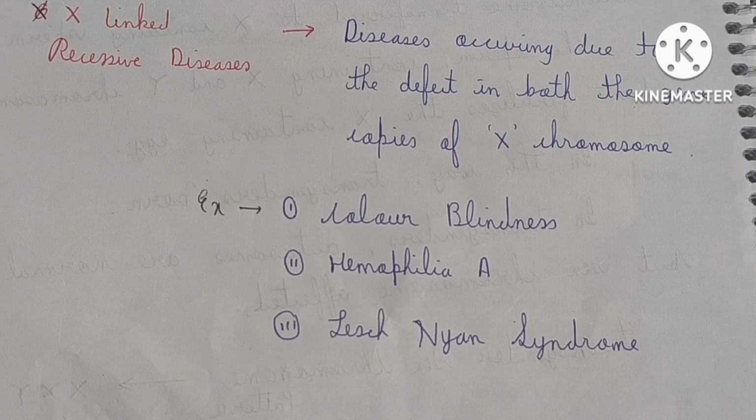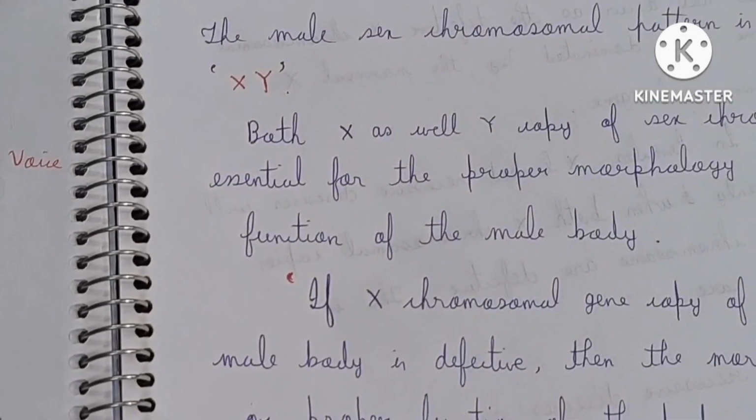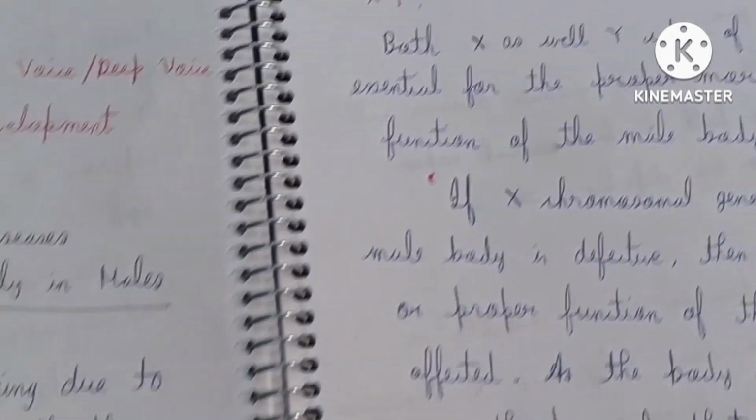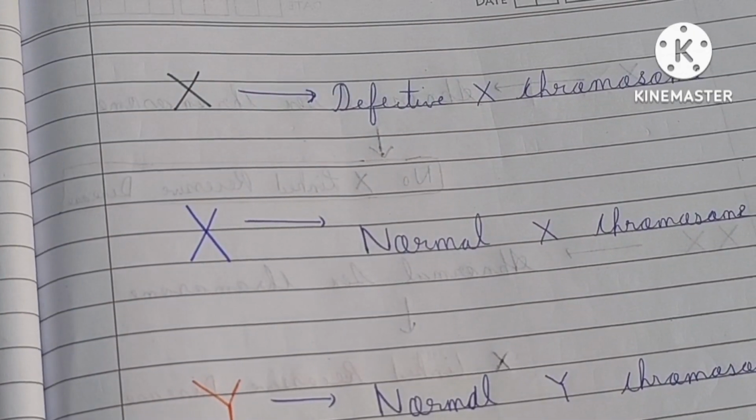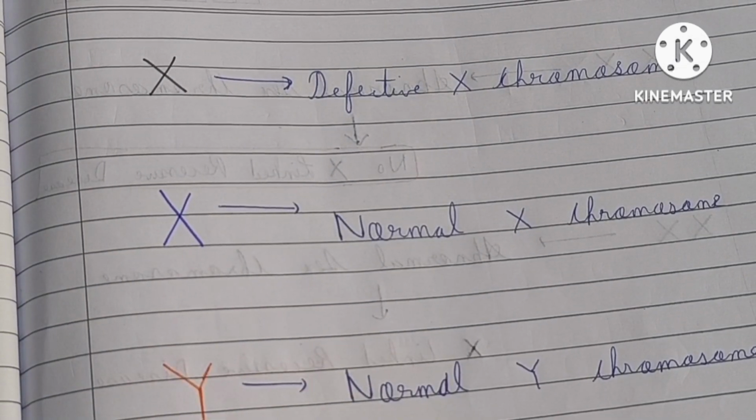Now I want to discuss why this X-linked recessive disease occurs mostly in males. So this is my next topic. Why mostly in males? First of all you have to understand a pattern.